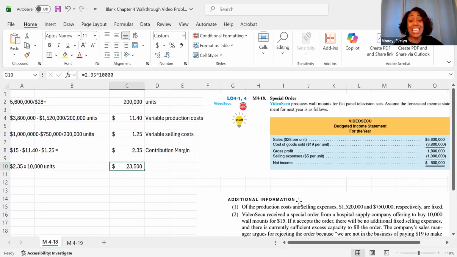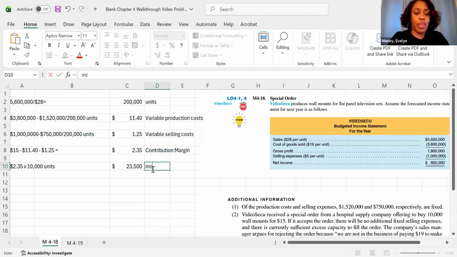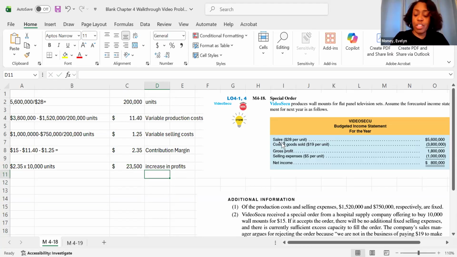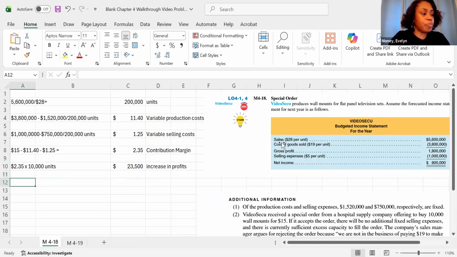Our fixed costs end up being irrelevant because they will still be there. We don't have to take them into consideration. We really need to focus on our contribution margin. And we'll have an increase in sales, so we'll get an additional $15. We'll also have an increase in costs. That's why we focus on that contribution margin. So we end up seeing an increase in profits of 23,500. Increase in profits. So we should accept the special order.